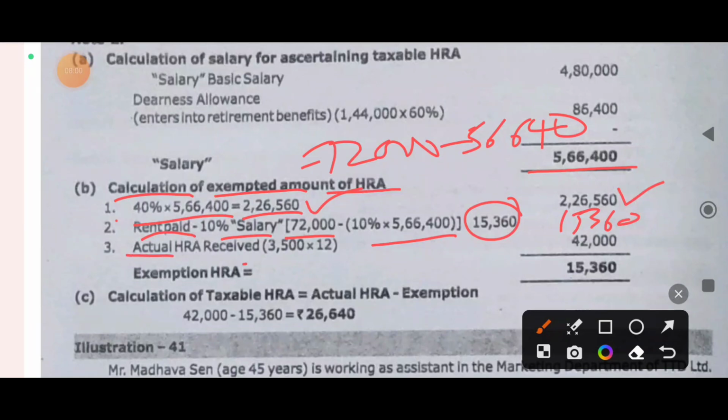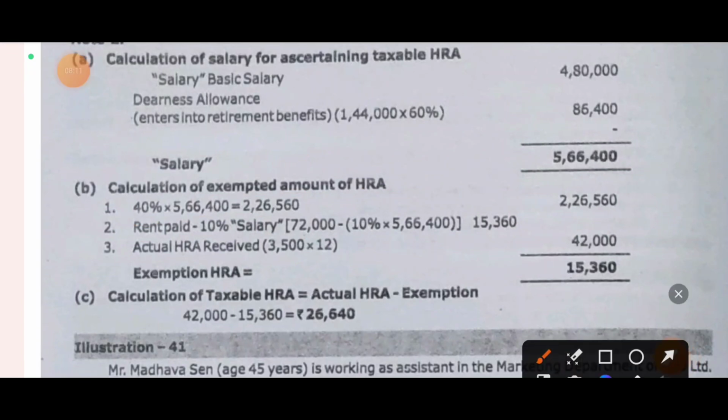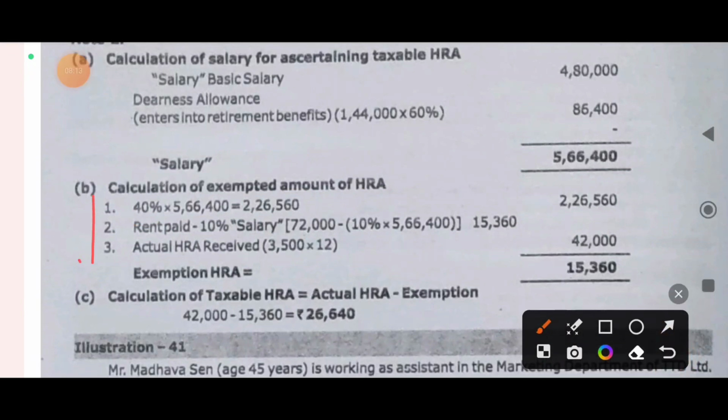Then actual HRA received, 3,500 into 12 months, is 42,000. The least of these is allowed as exemption.